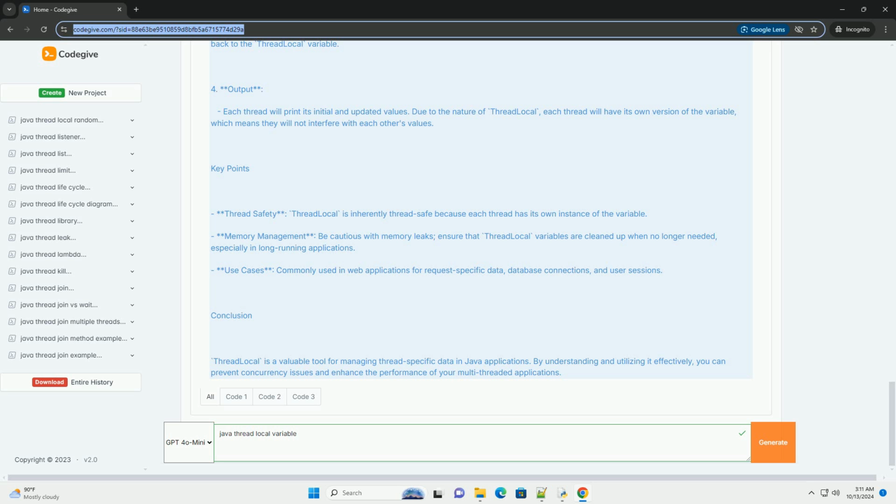4. Output. Each thread will print its initial and updated values. Due to the nature of ThreadLocal, each thread will have its own version of the variable, which means they will not interfere with each other's values.